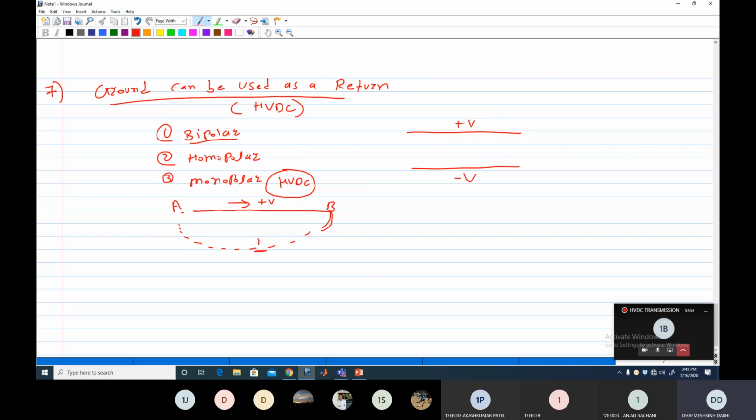So generally we do not use the ground as a return because of this type of difficulty. Or also, communication lines pass through the ground. Clear? If you use the ground as a return, this DC return current interferes with the communication lines. Because of this problem, we generally do not use monopolar operation.